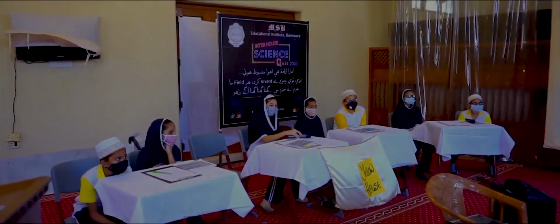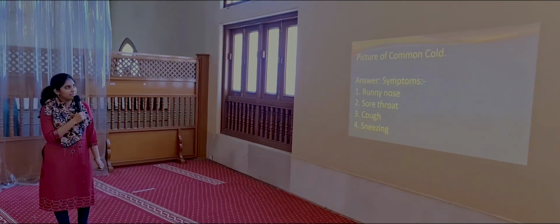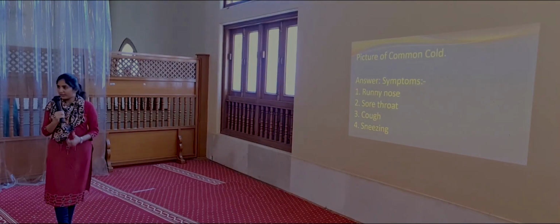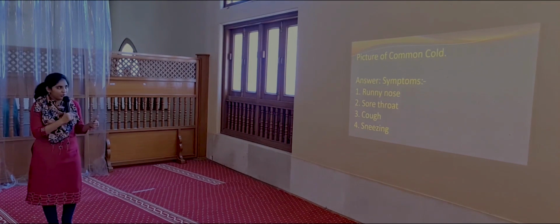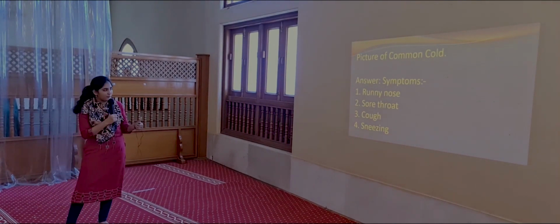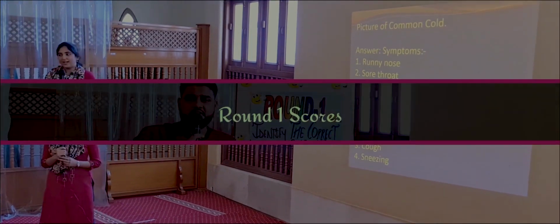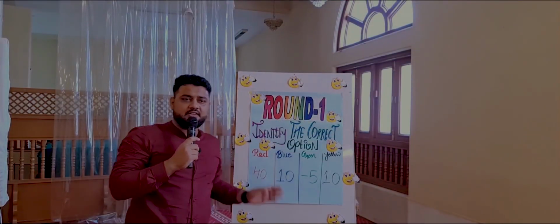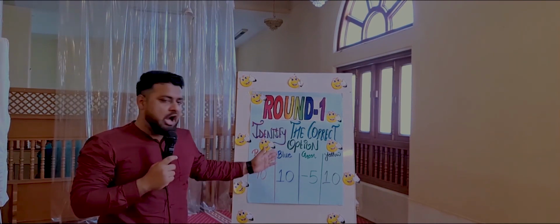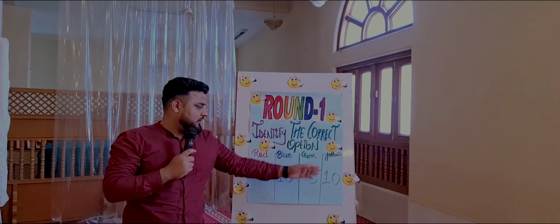So, final now? Okay. So, let's have a look at the correct answer. Common cold. Okay, correct. The symptoms are runny nose, sore throat, cough and sneezing. So, your answer is absolutely right. After the completion of round number 1, here are the final scores. Red House, 40 points. Blue House, 10 points. Green House, -5 points. Yellow House, 10 points.